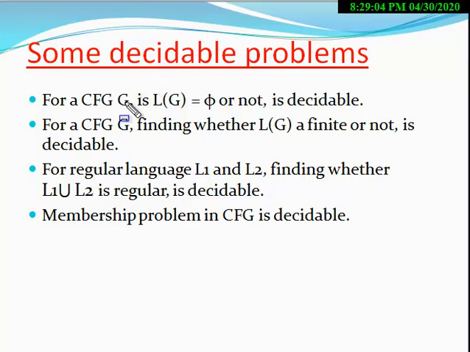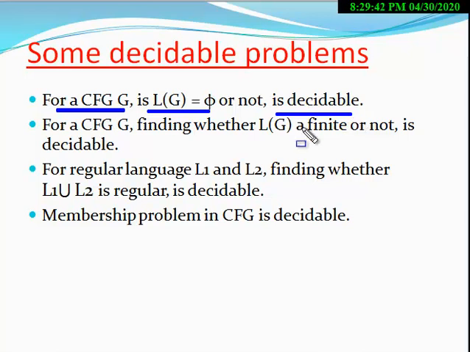The first decidable problem is: for a given context free grammar G, find out whether L(G) is empty or not. This problem is decidable. That is, you can make an algorithm which can determine whether L(G) is empty or not within a finite amount of time.